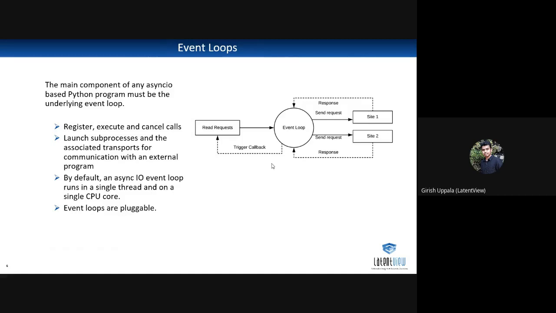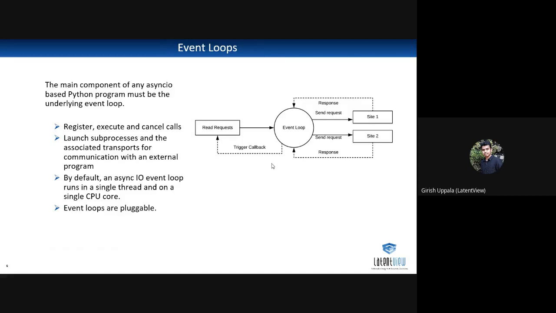So what is this event loop and how is it working? If you see the diagram here, I have created this diagram based on my demo. What I am doing is I am doing some API calls to two websites here. So those requests are coming into the event loop, and it is going to send them out to the external world.